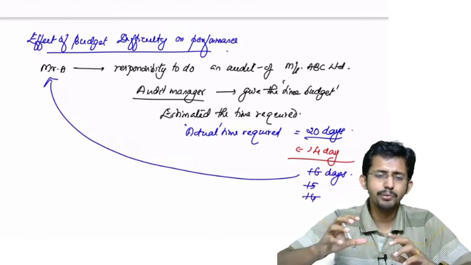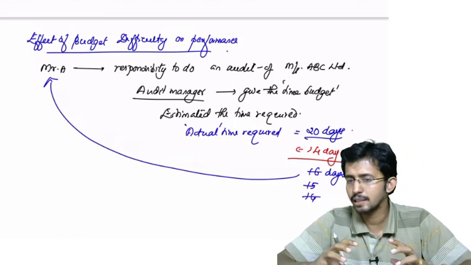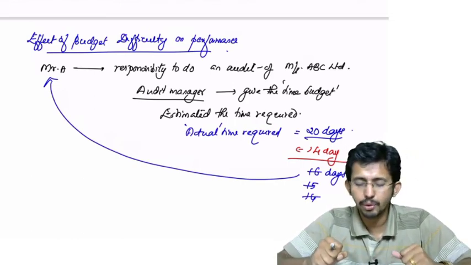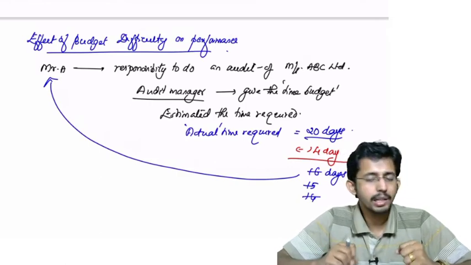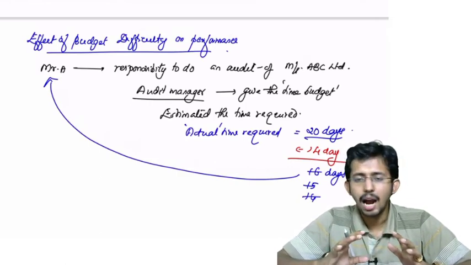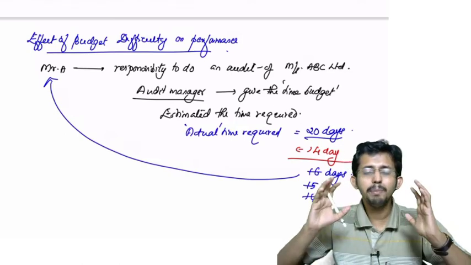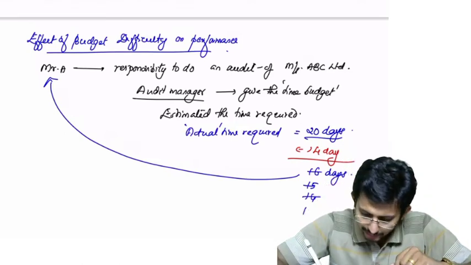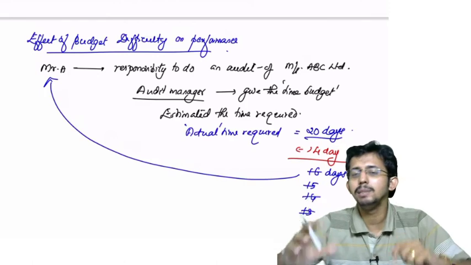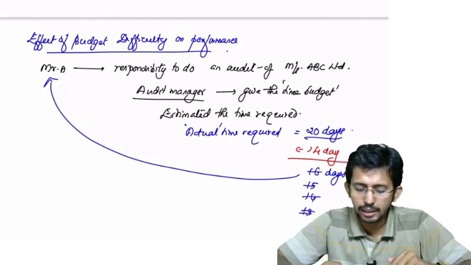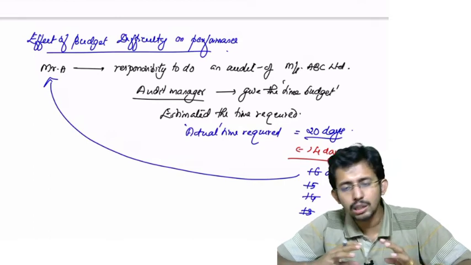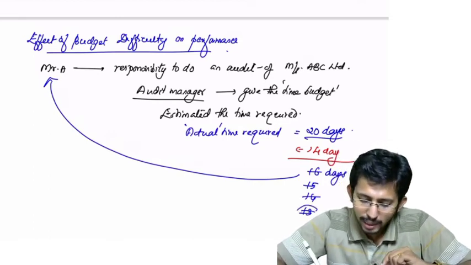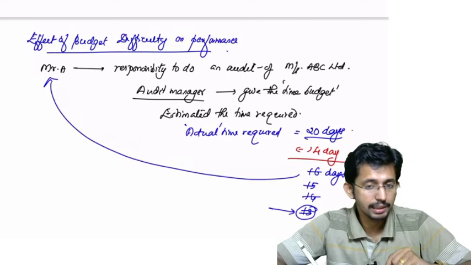Again he feels very much pressure, highly pressurized, but still he will try to complete it in 14 days. He will work overnight, plan accordingly, and eliminate unwanted things, so he will become more efficient. He makes it 13, so that is the outer limit: to complete the audit in 13 days, which normally would take 20 days. He will do whatever is possible, and still he will be able to complete the audit in 13 days.